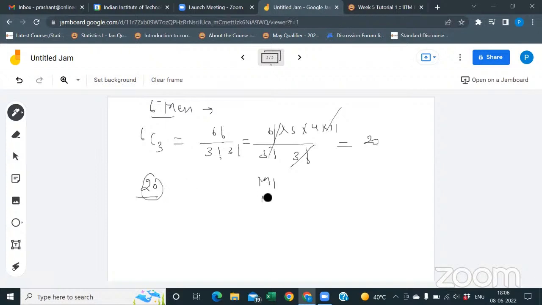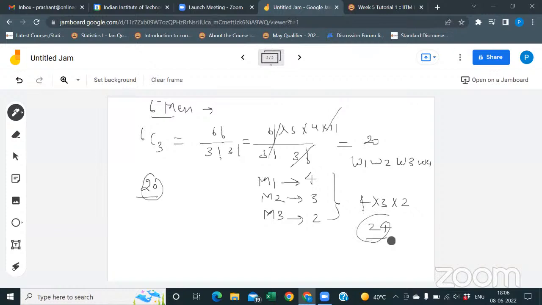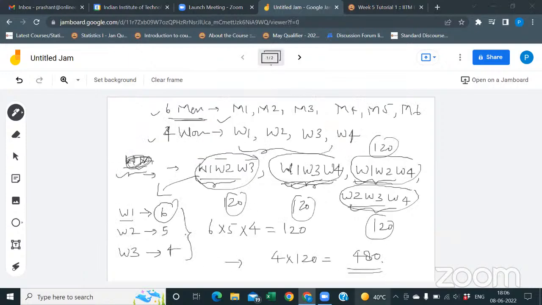Suppose I'm taking one possible pair, M1, M2, M3. For the first man, how many possible ways are there for being a couple? 4, because there are only 4 women. For M2, it will be 3. For M3, it will be 2. Then how many ways are there? 4 into 3 into 2, so it will be 24. So 24 ways for the first possible pair. And you have in total 20 possible pairs. So it will be 24 into 20, that means 480. So it's the same as this one.